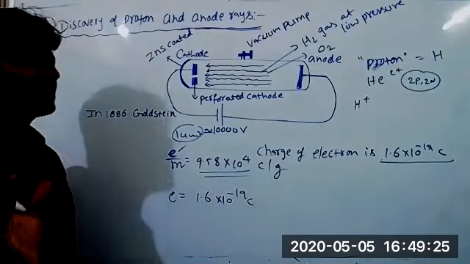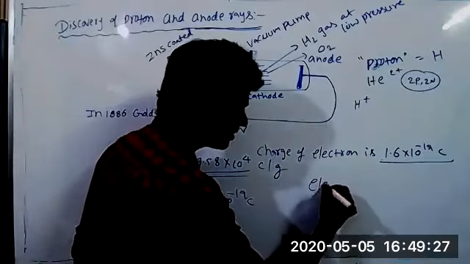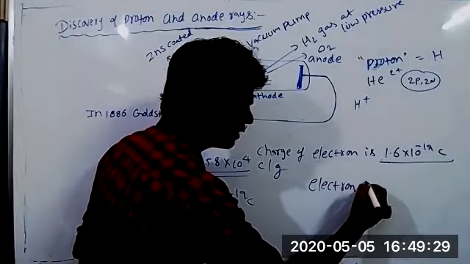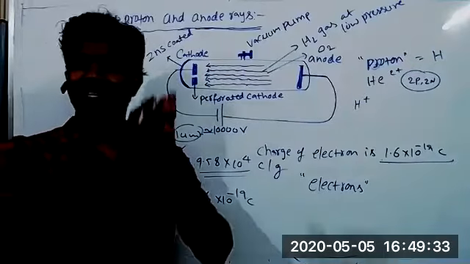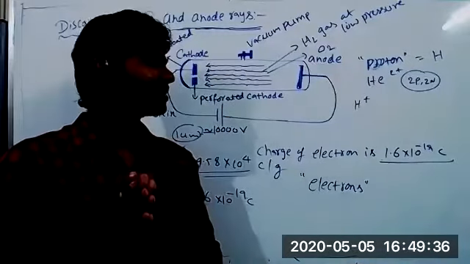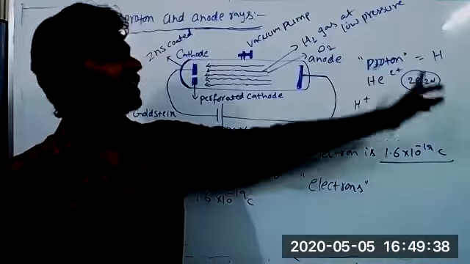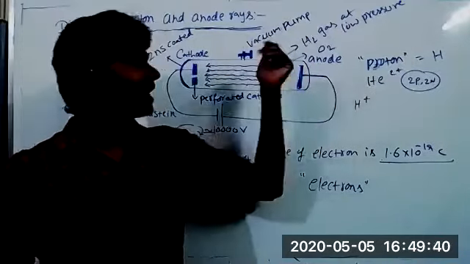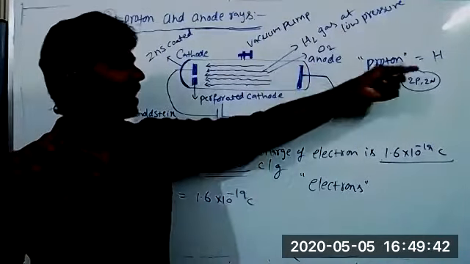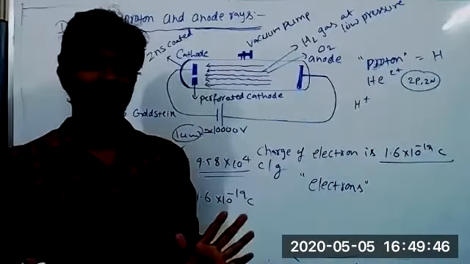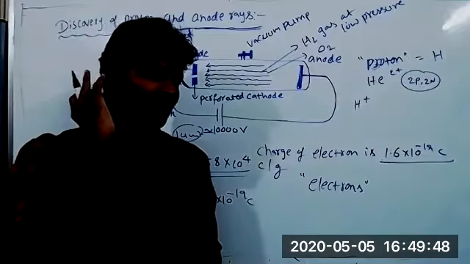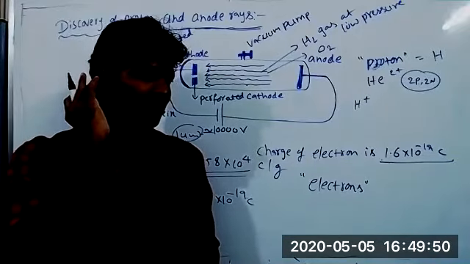One thing: cathode rays are constructed by electrons. Then anode rays are constructed by what? Protons? No, don't get confused here. Anode rays are not constructed by protons. Here only we make the mistake. If you take hydrogen gas, then only proton. If the gas inside the discharge tube is hydrogen gas, then proton is fine. Sir, for other gases, it's not just proton, it is neutrons and protons, electrons, no, sir?